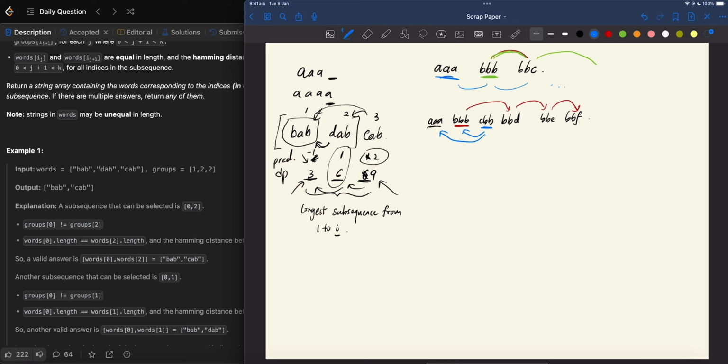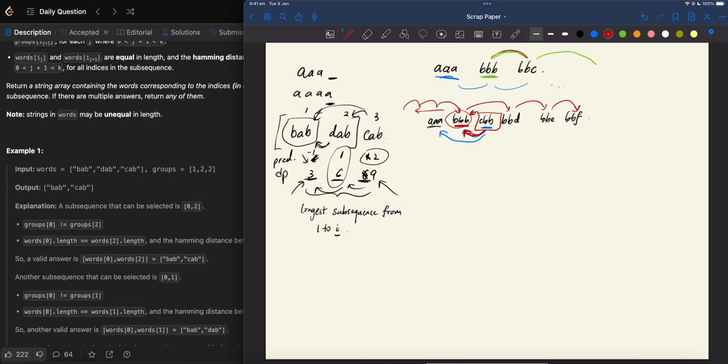Let's say for CBB, when we look at BBB, it doesn't matter what the strings are before BBB for its longer subsequence, because we only care about the Hamming distance between our current word and the immediate word we are looking at.